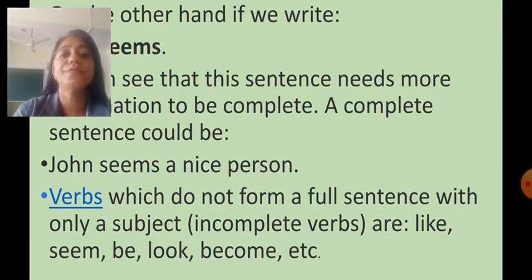So, verbs which do not form a full sentence with only a subject, those are incomplete verbs. They are like seem, be, look, become, etc. These words are known as incomplete verbs.